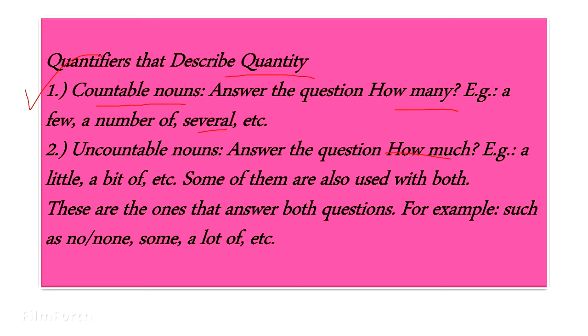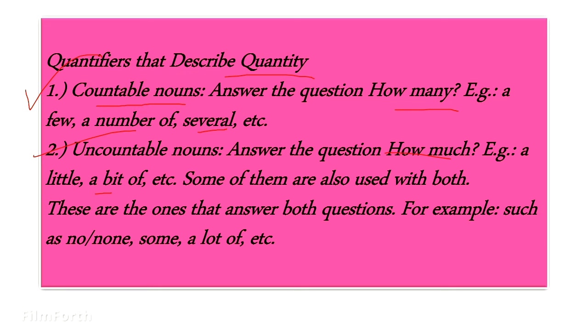Let us go with second. Second is uncountable nouns. Answer the question how much. Example: a little bit, a bit of. Some of them are also used with both. These are the ones that answer both questions. For example, such as no, none, some, a lot.